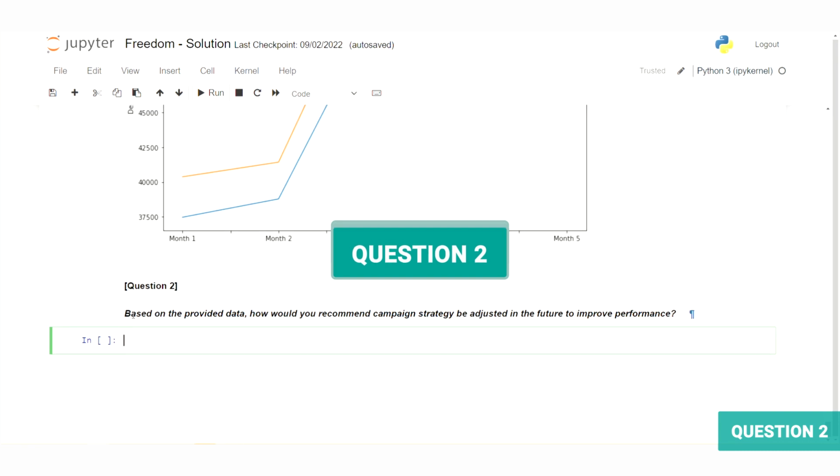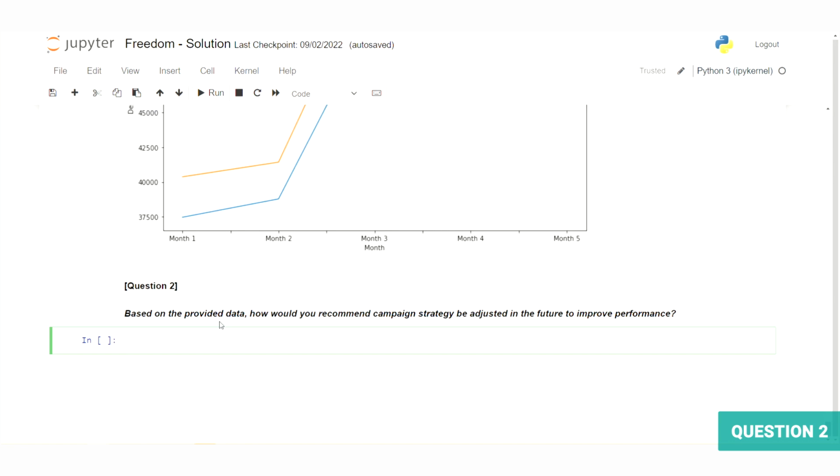Question 2. Based on the provided data, how would you recommend the campaign strategy be adjusted in the future to improve performance? This one is a bit trickier. Almost all the plots tell pretty much the same story with the same trends through time, making it difficult to make any suggestions. One thing we can examine, however, is more targeted marketing.